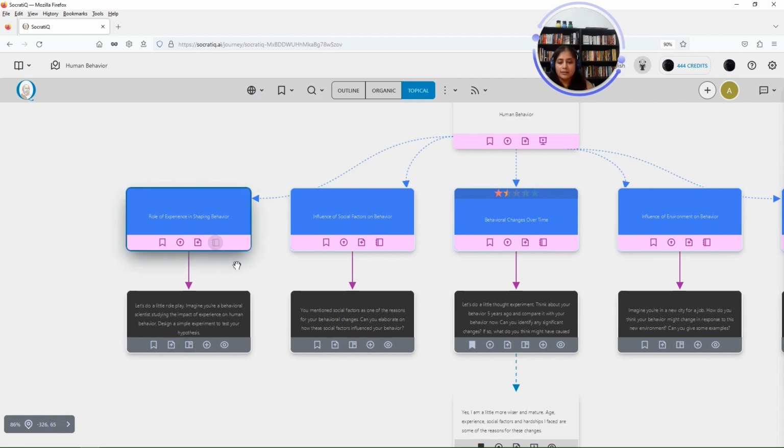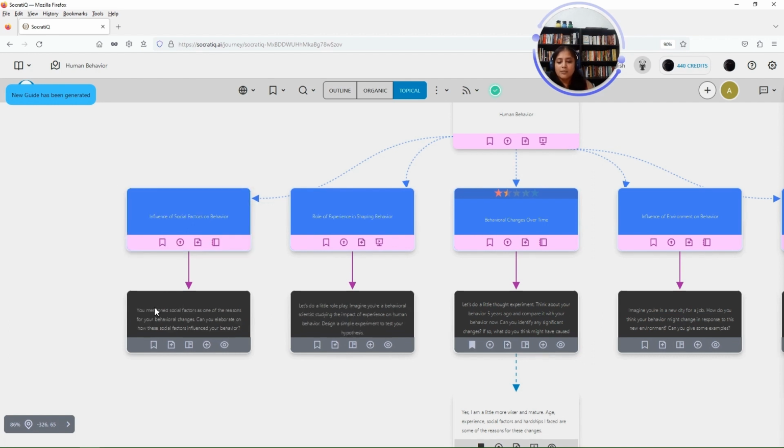Now, there are subtle differences between these two. The lesson, as the name suggests, is a lesson for that particular concept in the inquiry. A guide is, as you can see, in one topic, there can be multiple inquiries. So guide is an outline or a map of the terrain that Socratic will cover. And this applies to any number of inquiries that will generate for this topic. So both the lesson and the guide give a glimpse to the learner of what the concept is, what are the themes covered in the inquiry or the topic.